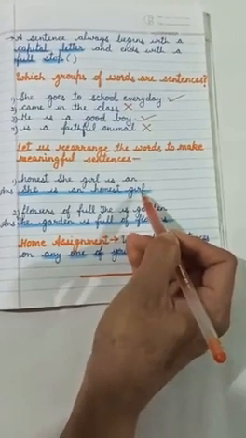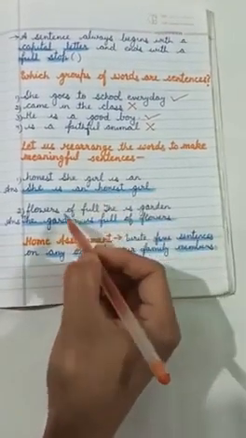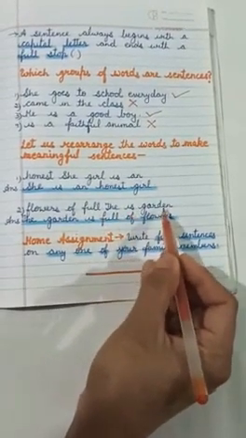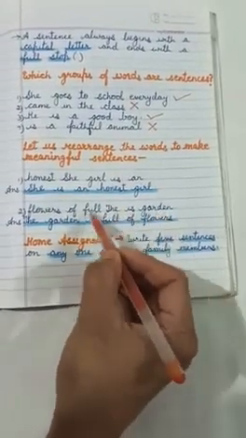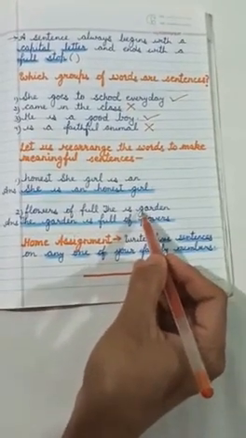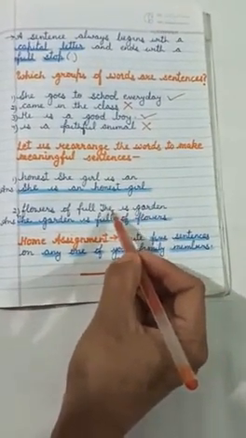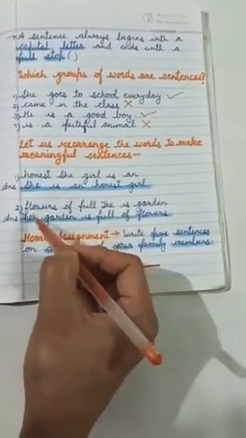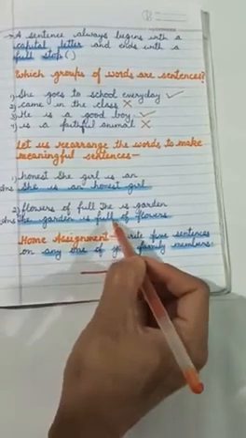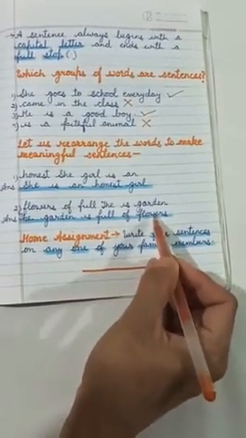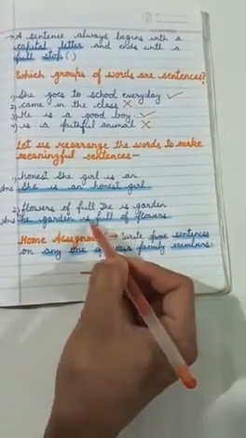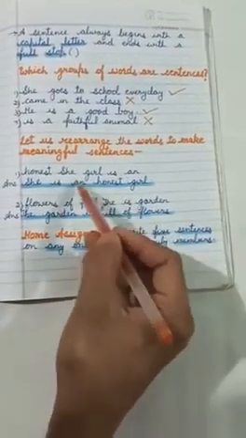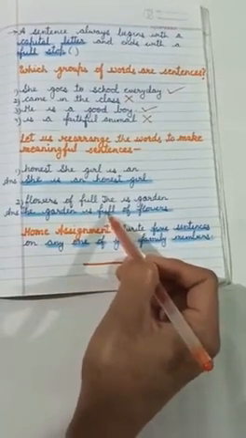It is a complete sentence. Next one is: flowers of full the is garden. Again, it is senseless. Meaning is not clear. It is a group of words but not a sentence. Let's make it a correct sentence. The garden is full of flowers. Now the meaning is clear and it is a sentence. We have rearranged these words and formed these correct sentences.